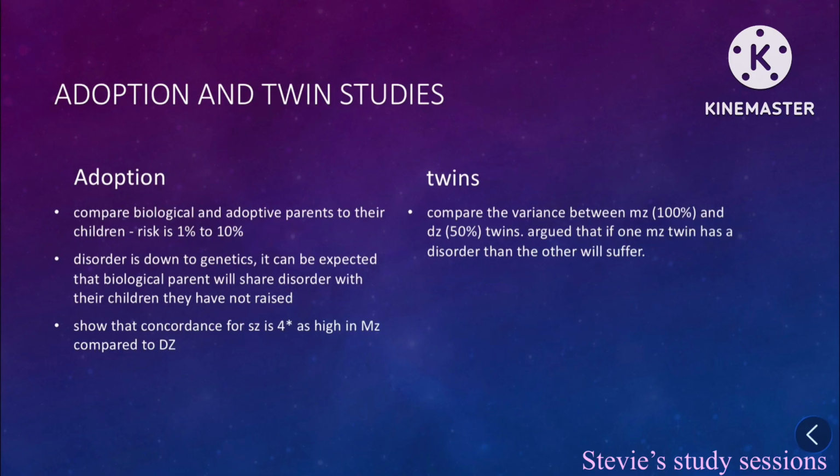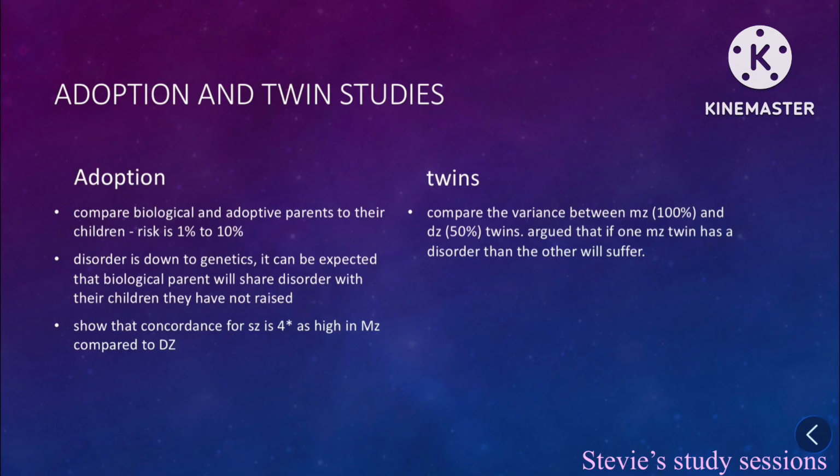Adoption and twin studies. If you don't know what these are, I suggest you watch my video on it, especially since I go over Gottesman and Shields and Gottesman in it. Adoption. This is when you compare biological and adoptive parents to their children. There's a 1 to 10% risk. Disorder is down to genetics. It can be expected that biological parents will share the disorder with their children they will not have raised.